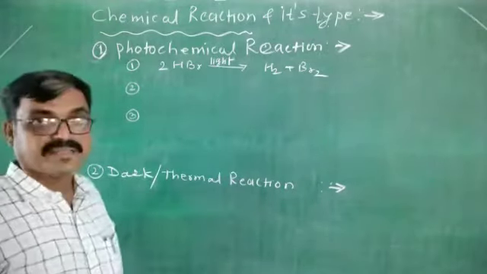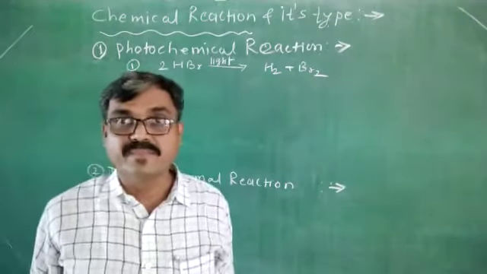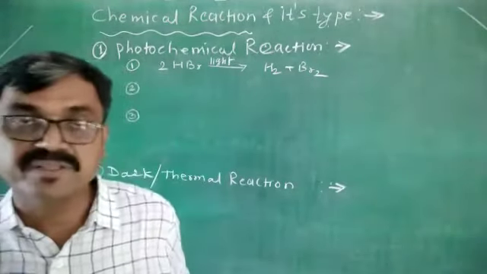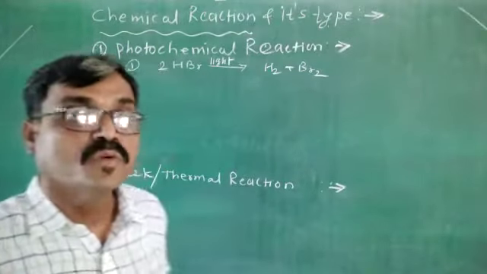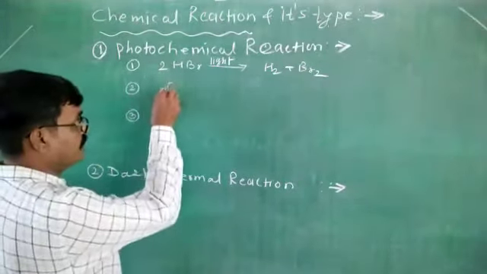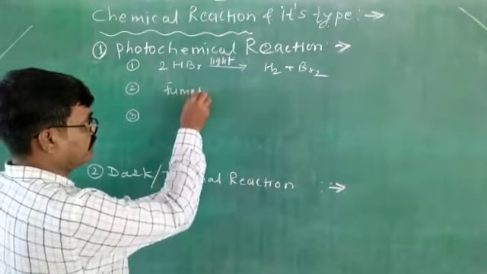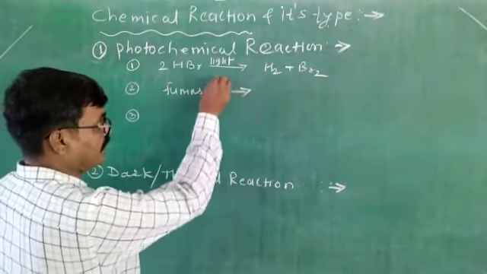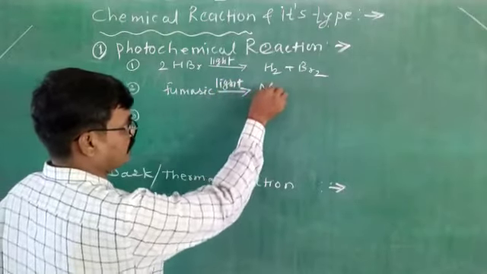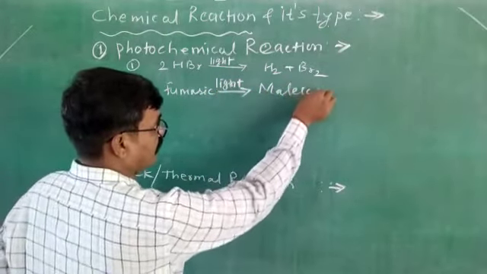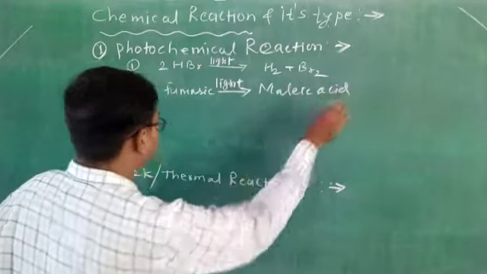And the second example is the conversion of fumaric acid into malic acid. Means fumaric acid is converted into malic acid due to the absorption of light. That's why this reaction is called a photochemical reaction.